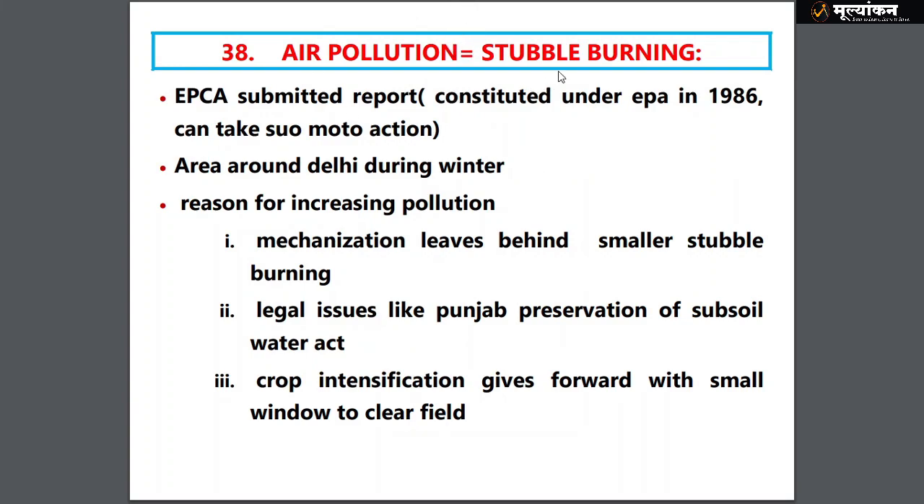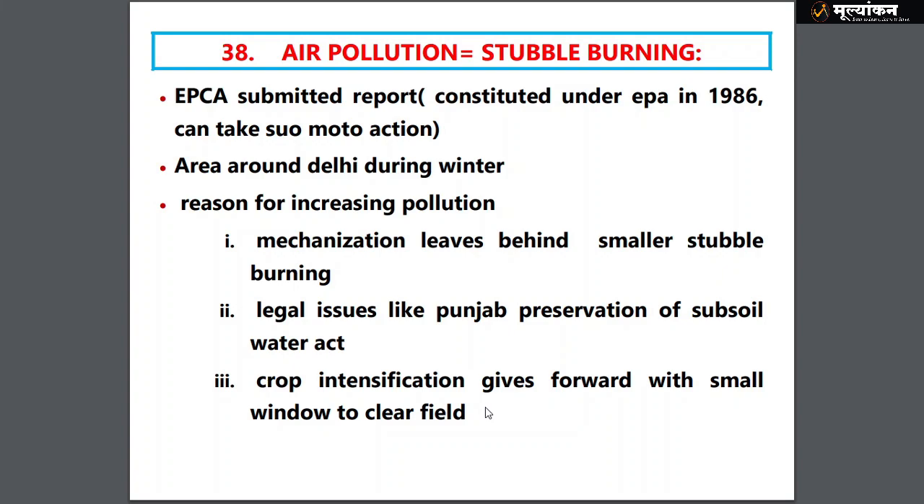Then we have air pollution due to stubble burning. EPCA is an organization that has been set up under the Environmental Protection Act for studying the effect of stubble burning around the Delhi area. Read about this organization, EPCA. The reason for increasing pollution is mechanization, which leaves behind smaller stubble. Then legal issues are also there, such as the Punjab Preservation of Subsoil Water Act, where legal factors direct the farmer away from an unsustainable way of agriculture.